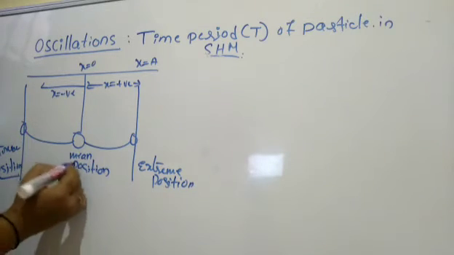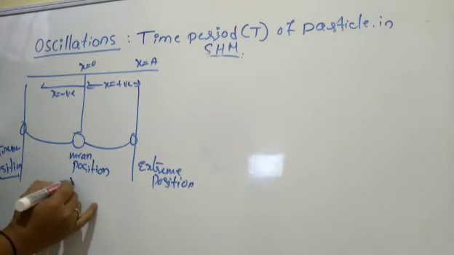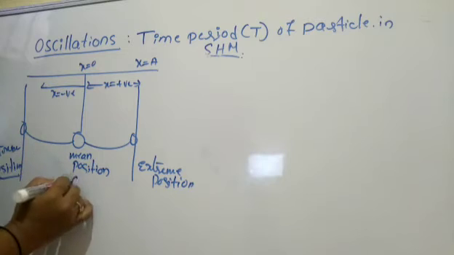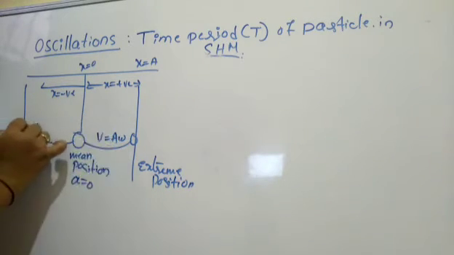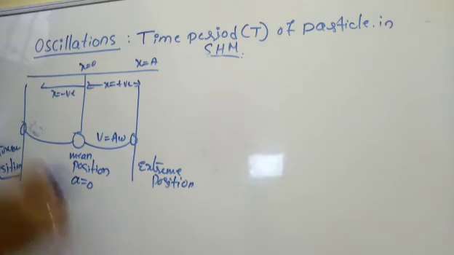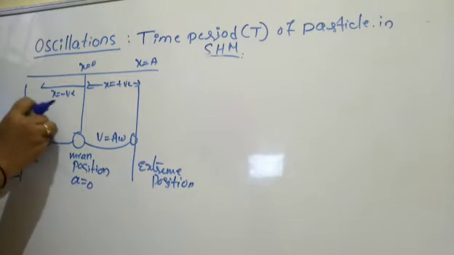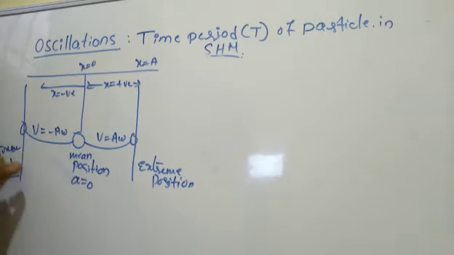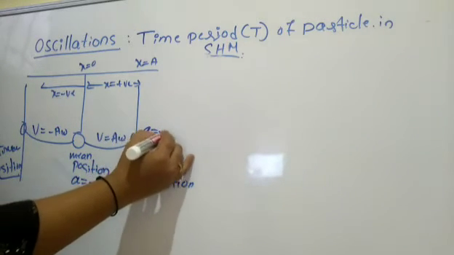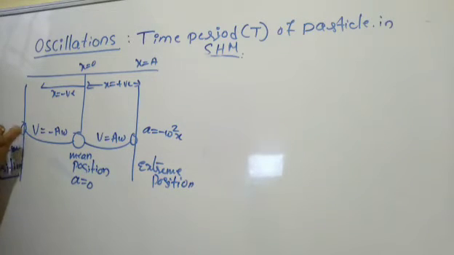Okay, fine. Now at the mean position, the acceleration will be 0 and velocity will be a omega. We have discussed all these things, so now we have to keep them in our mind. So v is equal to minus a omega here. Acceleration will be minus omega square x here, right?